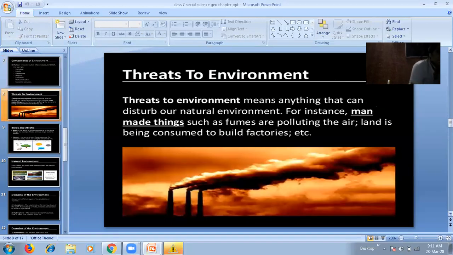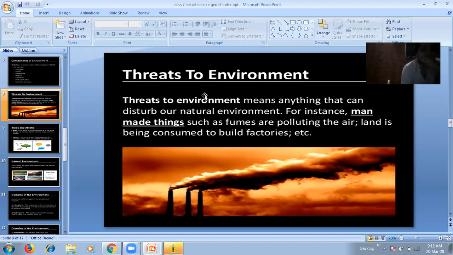Now, next is threat to environment. How the environment has been threatened due to humans, you have to study in this slide. Threats to environment means anything that can disturb a natural environment. For instance, man-made things such as fumes are polluting the air. Land is being consumed to build factories, etc. So you have to study how humans are modifying the environment to fulfill their needs.